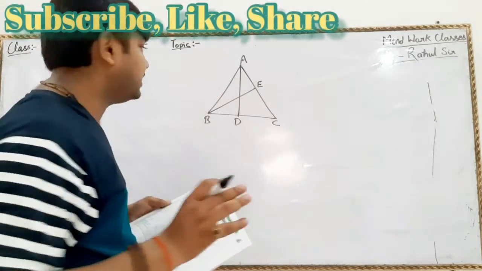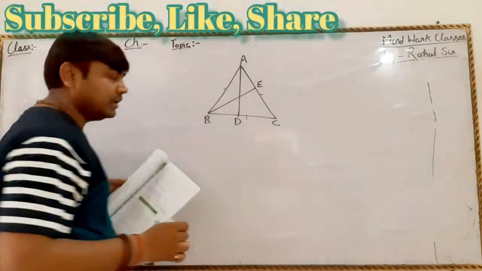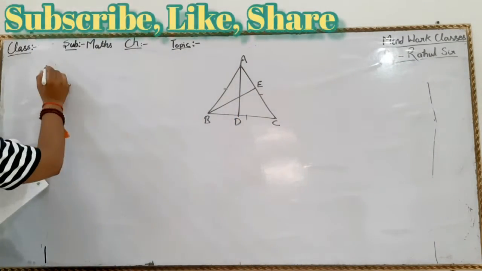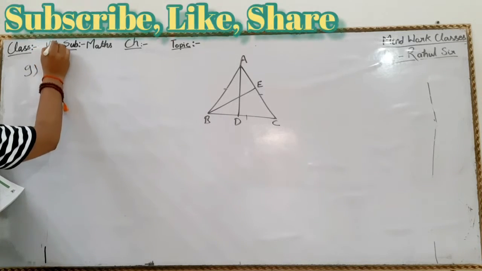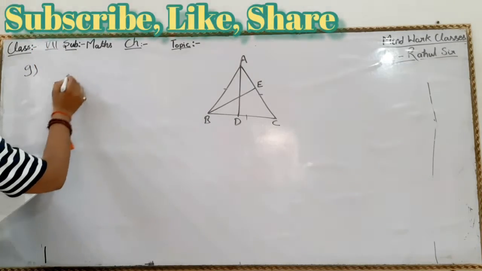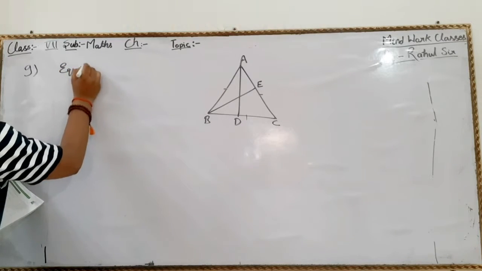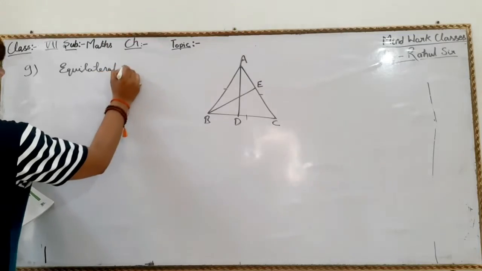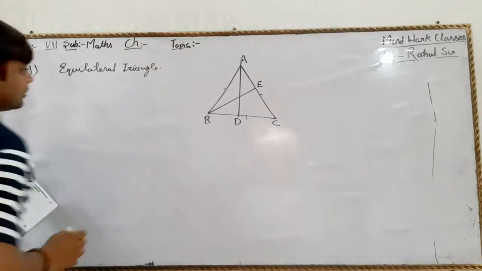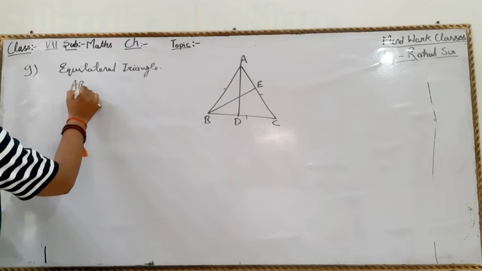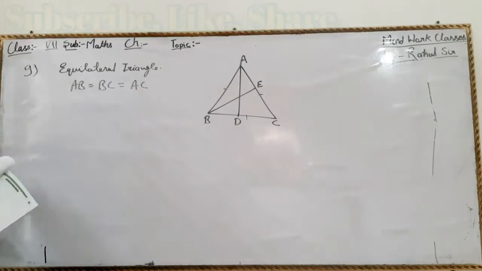Equilateral triangle means all three sides are equal. So, AB is equal to BC is equal to AC.